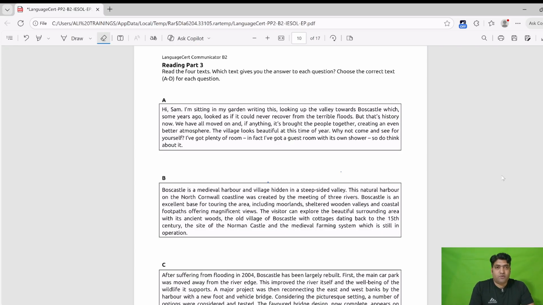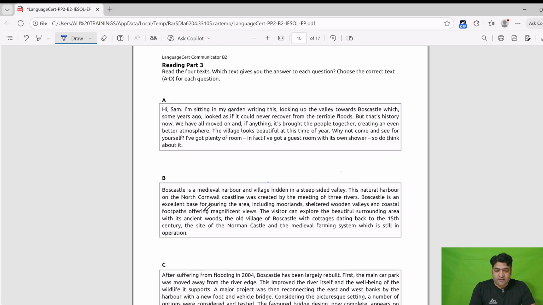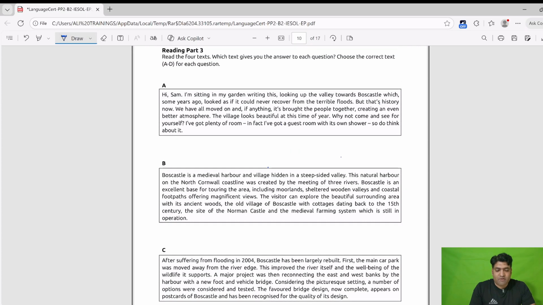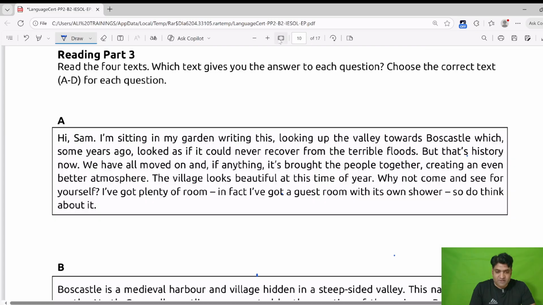Today I am going to teach you about LanguageCert. This is level B2 and we are going to do test 2, part 3. In part 3 we have 4 passages and all 4 passages have specific information. You can see here there are 4 passages, A to D. There is a passage A, there is some information, and then we have B, C, and the third one is D. And we have 6 to 7 questions regarding these passages.